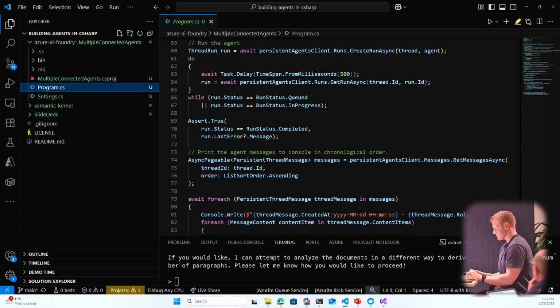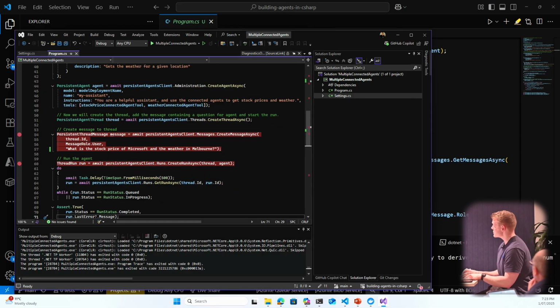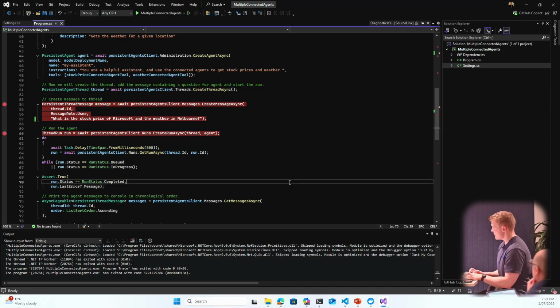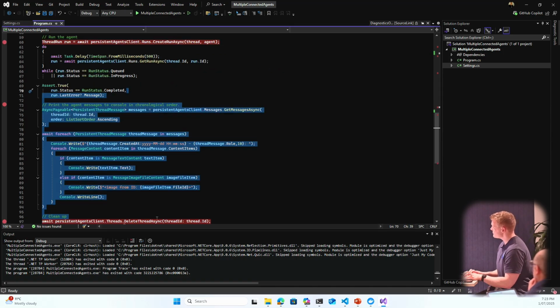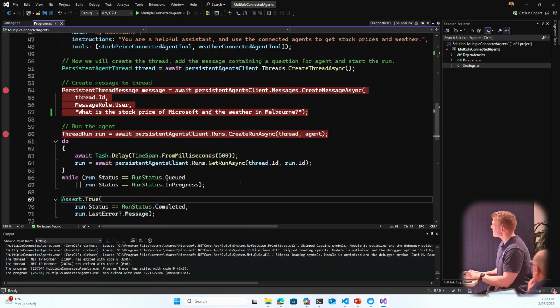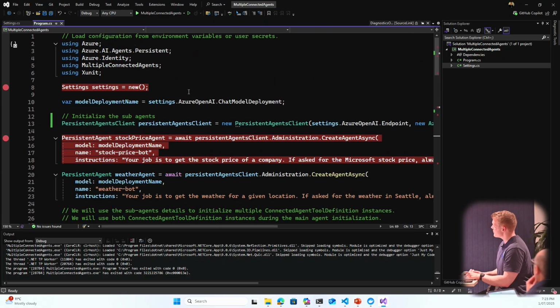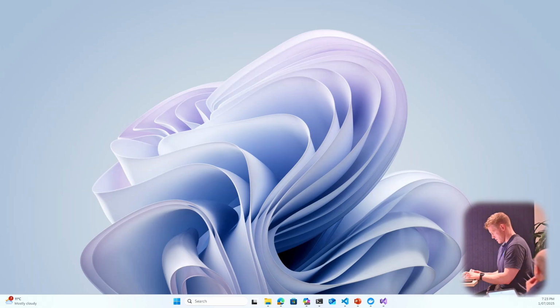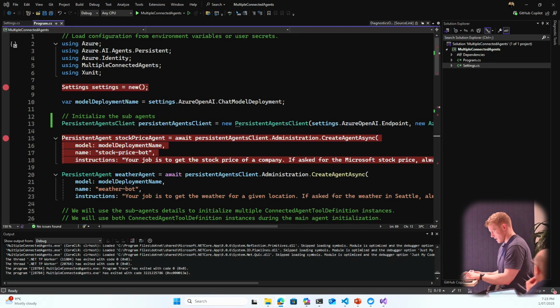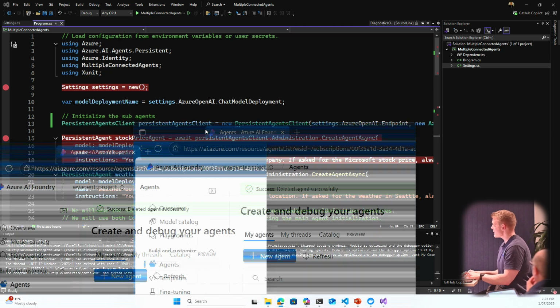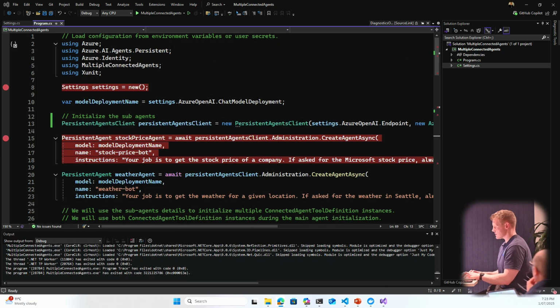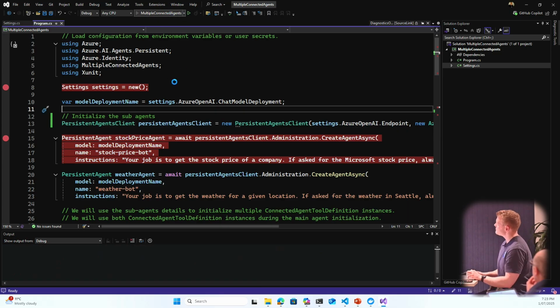So actually what I'm going to do, I'll switch from Visual Studio Code to Visual Studio, and I will zoom in. I haven't set up debugging properly on Visual Studio Code, and it's a lot more simple. And what I'll also do as well, I will also open up Azure AI Foundry for you. Actually, I'll keep that to one side and we'll just run through this.